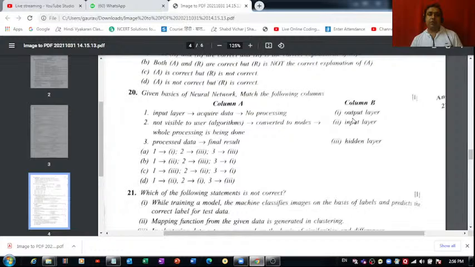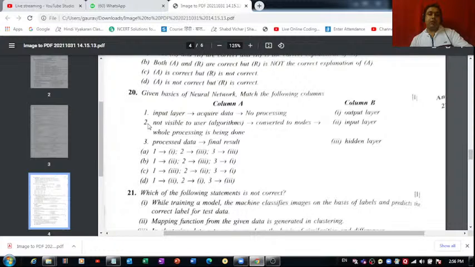Then we have not visible to user, that is algorithms of course, then converted to nodes. Okay, whole processing is being done. Because here it's written not visible, so of course it is related to something which is hidden. And there are three layers. If you know about neural network, there are three layers in neural network: input layer, hidden layers, and then output layer.